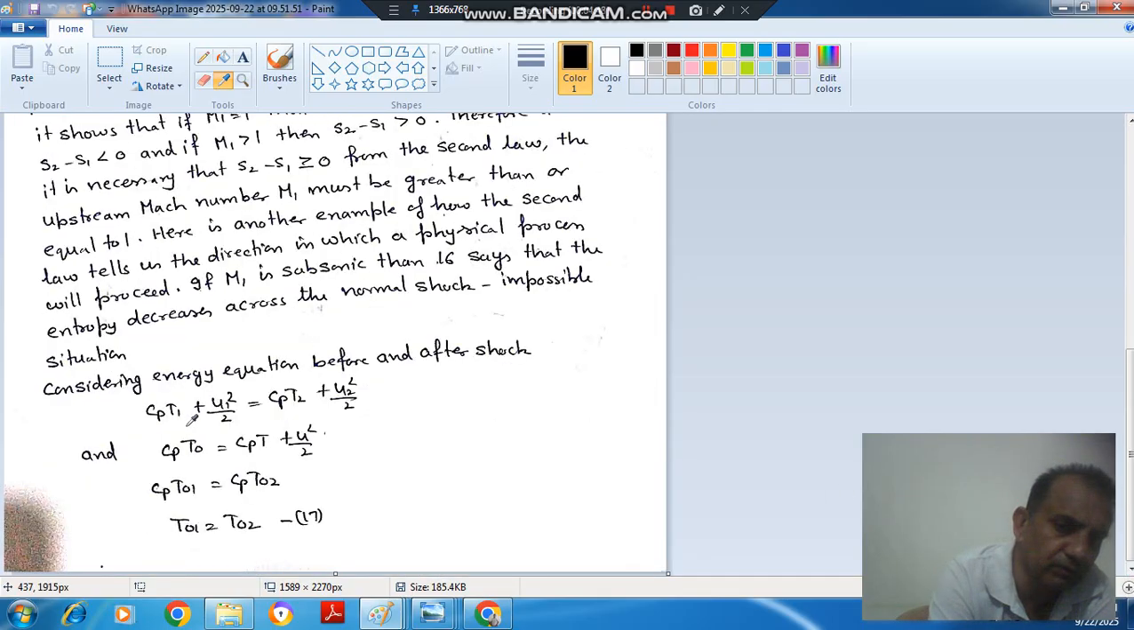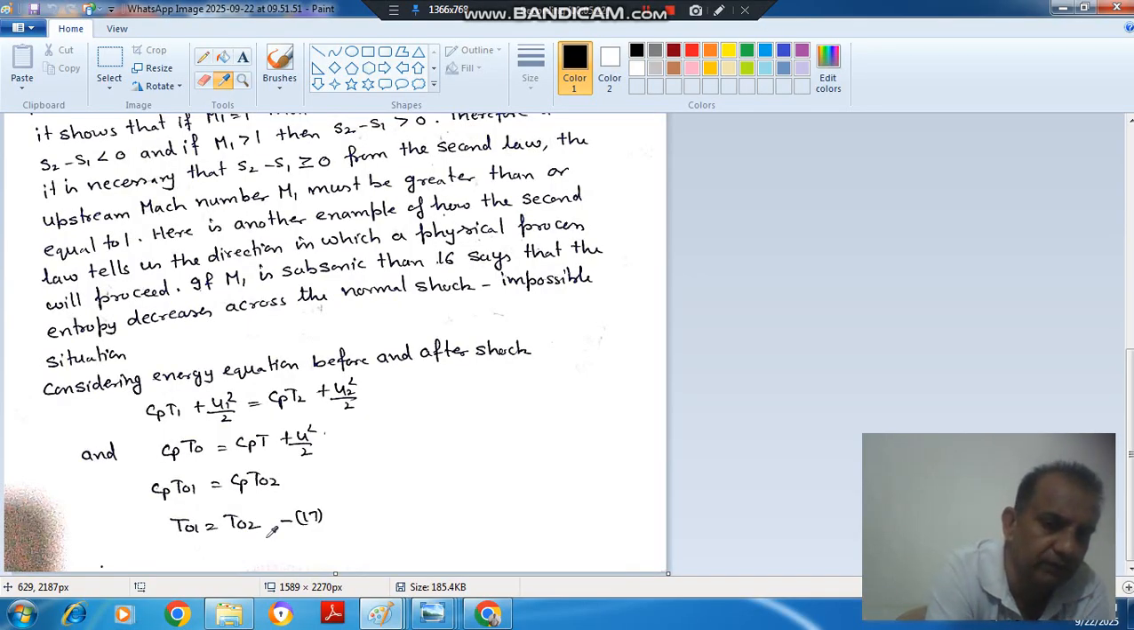So this is the simplest energy equation: Cp T1 plus u1 square by 2 is equal to Cp T2 plus u2 square by 2. So we know that Cp T plus u square by 2 is your Cp T naught. So we can put this whole term as Cp T01 and this as Cp T02. So T01 is equal to T02. It means the stagnation temperature remains constant before and after shock.